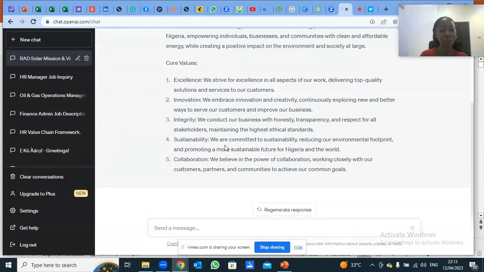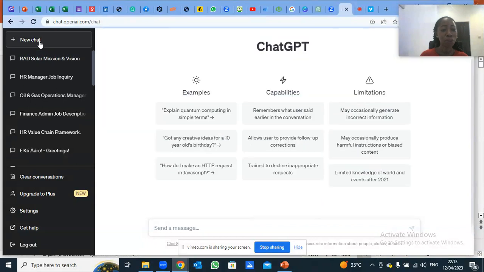Now, let me go to a new chat. I've left RAD Solar Energy, but the information is now on GPT. So I want GPT to create an operations manager JD for me.